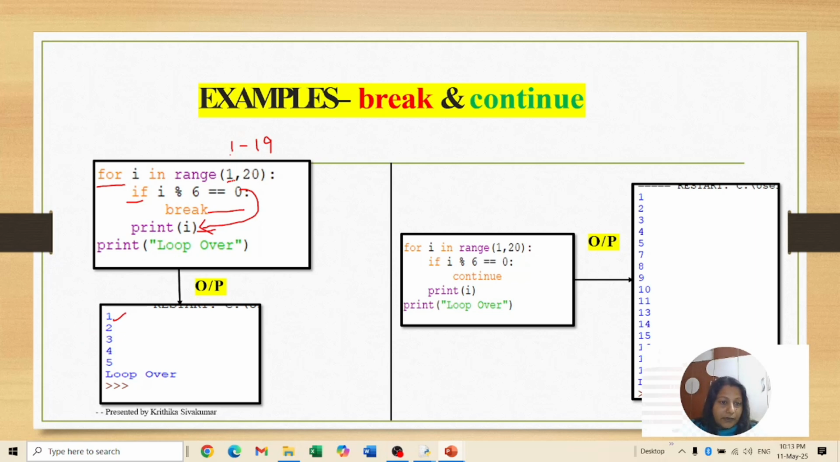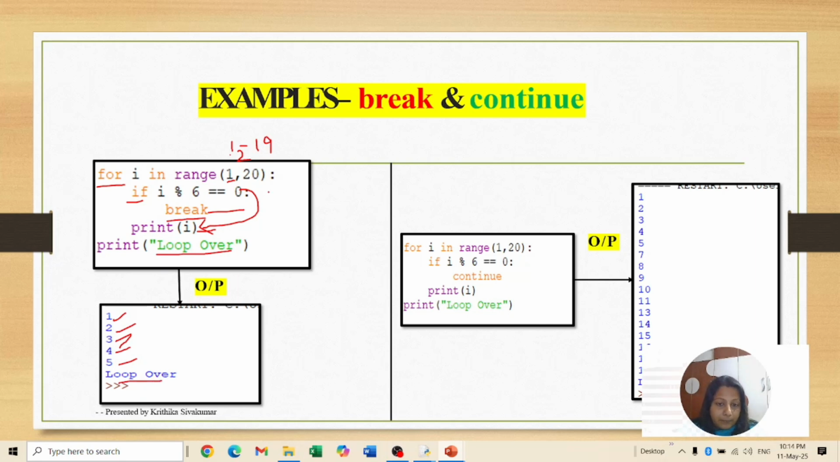Again, what is the next value? Again, it is going to the loop. It is taking the second value as 2. Again, 2 modulo 6 equal to 0? No, it is also not divisible by 6. Then it is printing 2. Like that, 3, 4, 5. When it comes to 6, 6 modulo 6 equal to 0, the condition is true. Then it is breaking the loop, and it is not going to continue further. From 7 to 19, it is not going to loop anymore. Then the final statement, "loop over", will be executed.